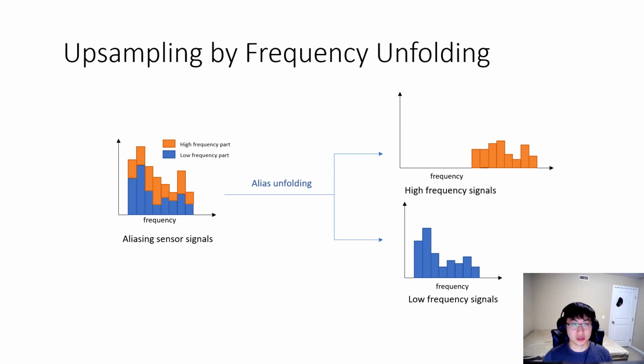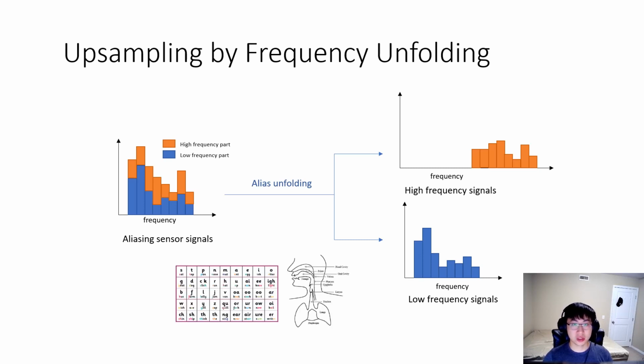And this operation is called alias unfolding. Theoretically, this is an impossible task because the ways of unfolding is not unique. However, human speech has its acoustic patterns. We can use a data-driven method to learn these patterns to narrow down the search space.